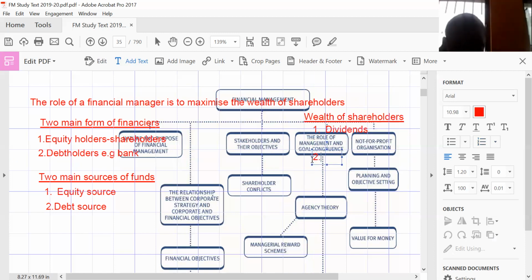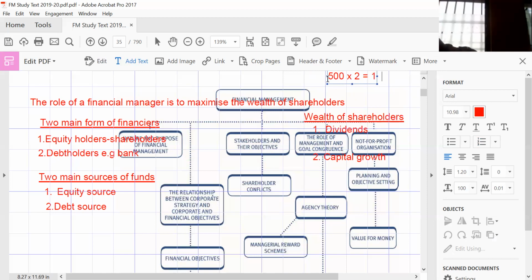And the second one is what we call capital growth. Sometimes a shareholder can decide to sell his shares if he realizes that the value of a share has increased. Let's just look at this analysis. If he bought 500 shares at, let's say, 2 Ghana cedis, that will give him 1,000. If, let's say, after 6 months, it becomes clear that the price of a share has now moved to 3 Ghana cedis, then that means he's going to get a profit. But that profit, we call it capital growth.